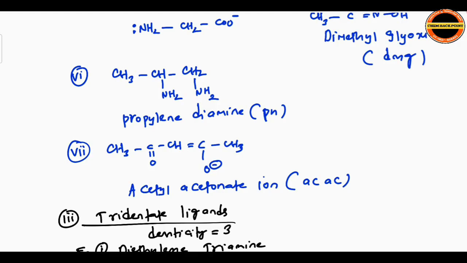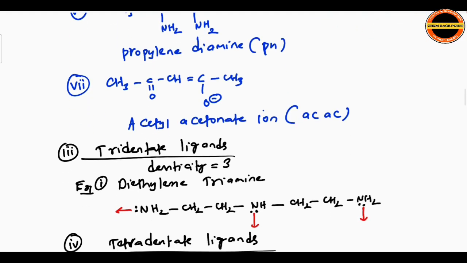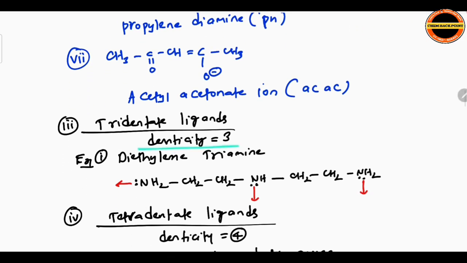Tridentate ligands. Here, denticity is 3. Diethylene triamine is one example. See the arrow marks I showed: 1, 2, 3. All these 3 arrow marks are coordinate bonds. So this particular molecule can form 3 bonds with the metal atom, the central atom.